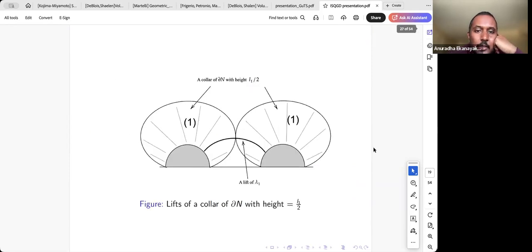For example, here's the collar of the boundary. We can expand this collar as long as its height does not exceed L1 over 2, where L1 is the length of the shortest return path. As long as the height does not exceed L1 over 2, the collar remains embedded, and of course the volume of the collar is a function of L1.